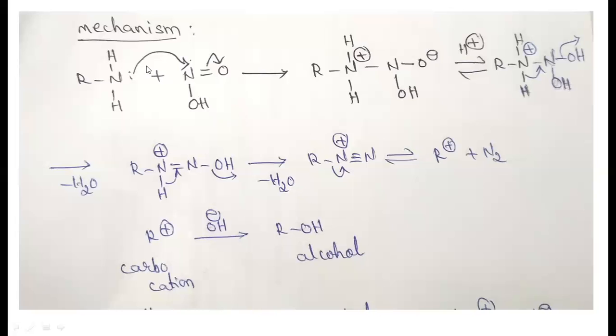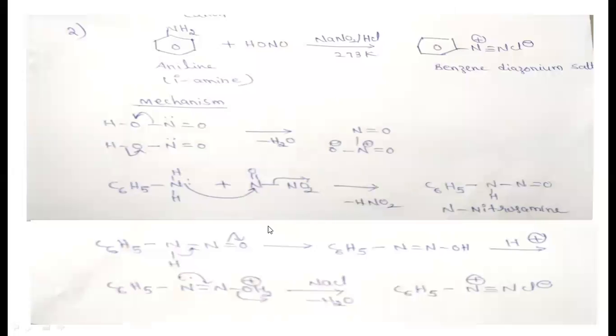This is the mechanism of a primary amine reacting with nitrous acid to produce the alcohol. In the first step, nitrogen donates electrons to the nitrogen, and simultaneously the pi bonding electrons shift to the oxygen. This compound forms, and when it reacts with the acid, the alcohol forms. Here one mole of water is eliminated and one pi bond forms. Again one mole of water is eliminated and a new pi bond forms. By taking its bonding electrons, this molecule is eliminated as nitrogen gas. Finally, the carbocation intermediate is formed. This intermediate reacts with OH minus to produce the alcohol. Similarly, here, this is the aniline compound.